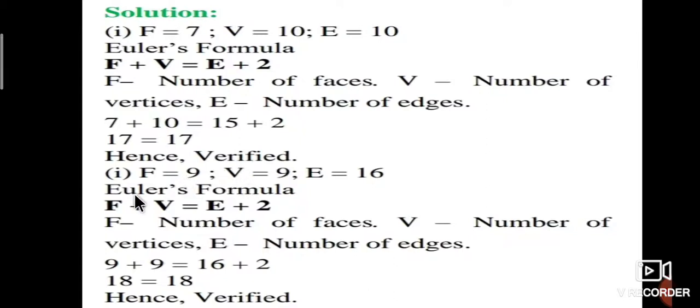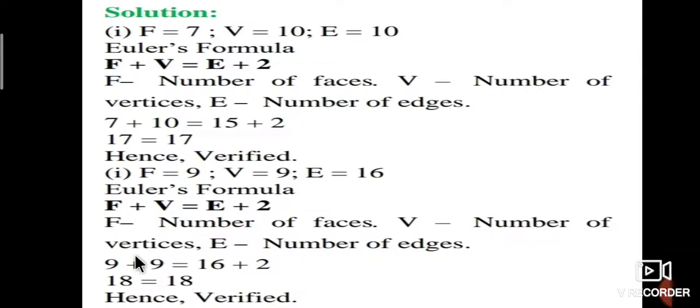Therefore, the second one: f is 9, v is 9, e is equal to 16. By using Euler's formula, f plus v is equal to e plus 2, where f is the number of faces, v is the number of vertices, and e is the number of edges.